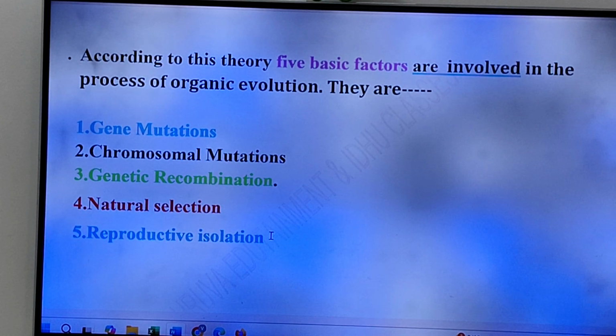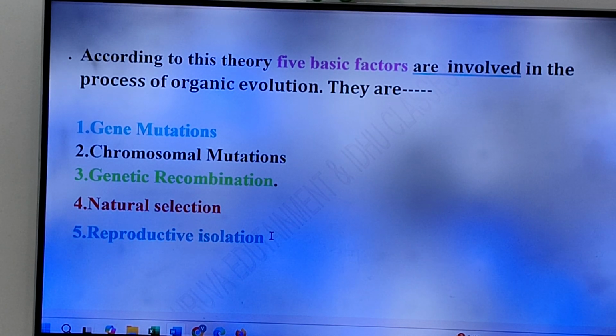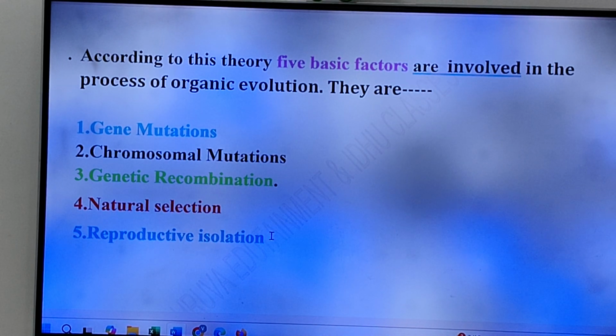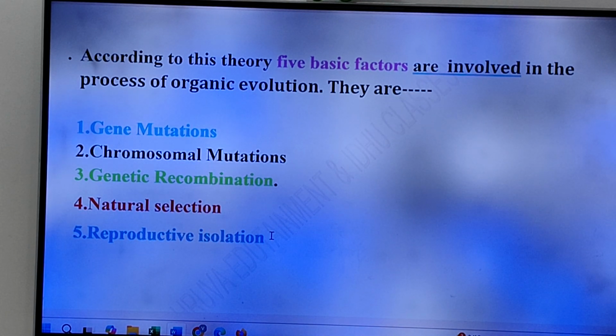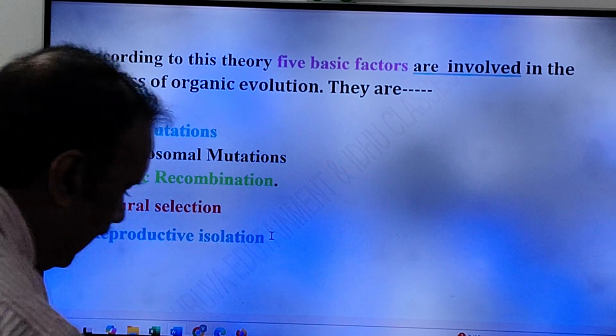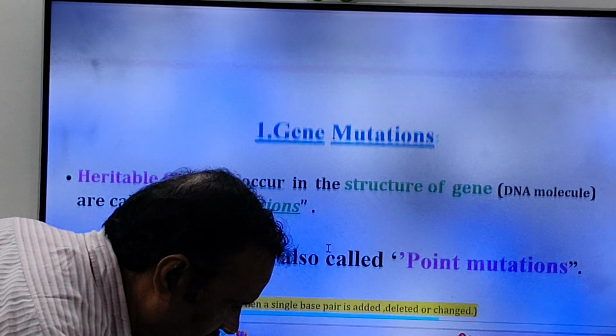So these are the 5 factors involved in organic evolution according to neo-Darwinism or the modern synthetic theory of evolution. One is gene mutation. Number 2, chromosomal mutation. Number 3, genetic recombination. Number 4, natural selection. Number 5, reproductive isolation. Now take them one by one, friends. First take gene mutation.